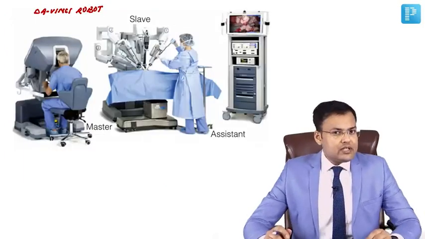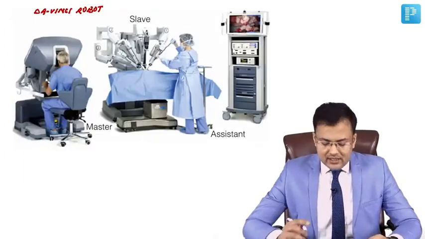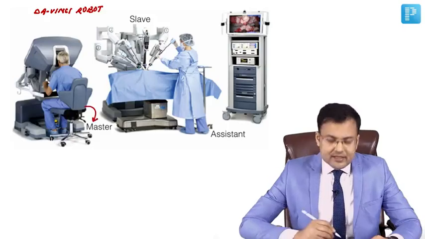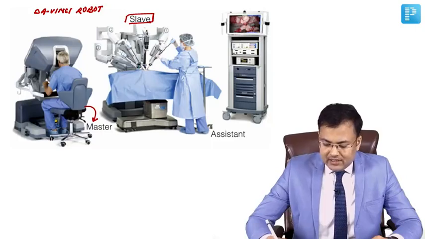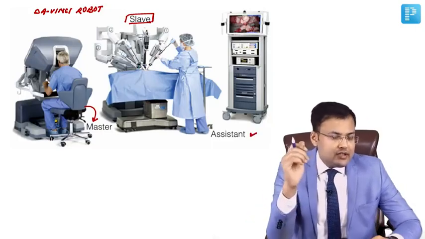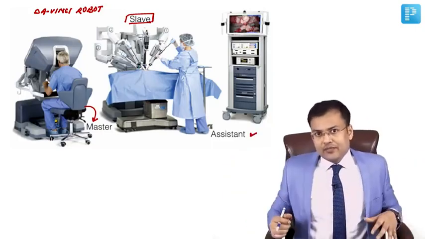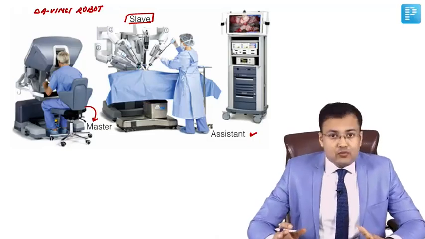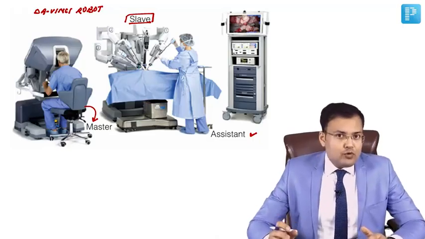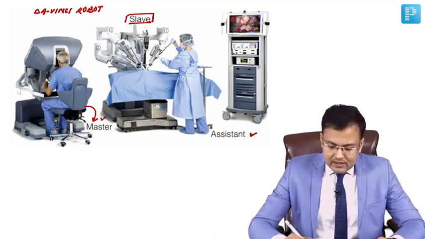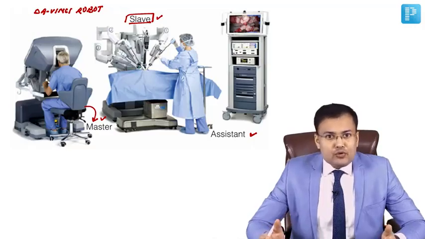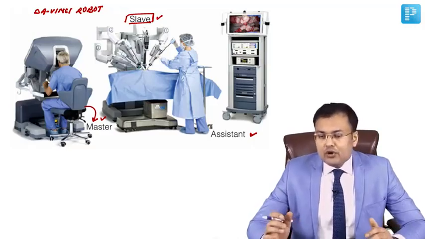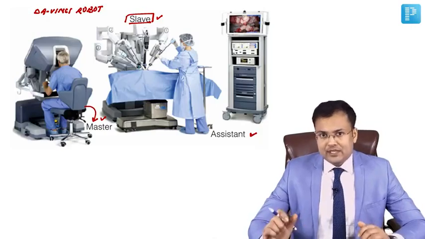The name of this robot is Da Vinci robot. In this, the surgeon is the master and the robot acts as a slave. We need one assistant who is going to change the instruments in the arms of the robot. This Da Vinci robot is the most commonly used robot worldwide, and it is based on which principle? Master-slave principle. Surgeon is the master and robot is the slave.